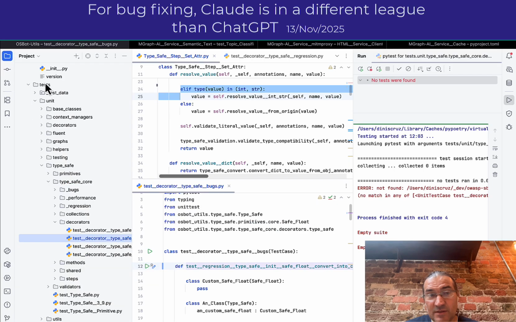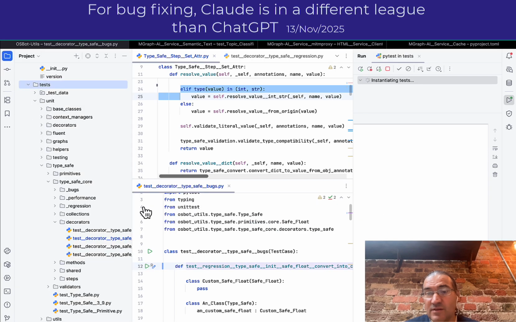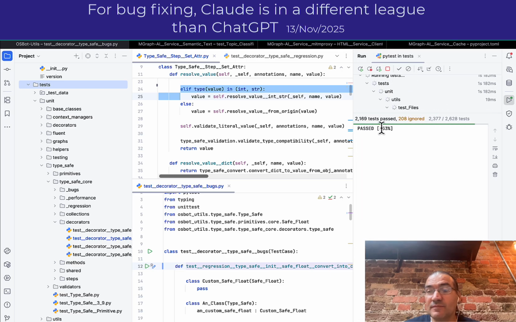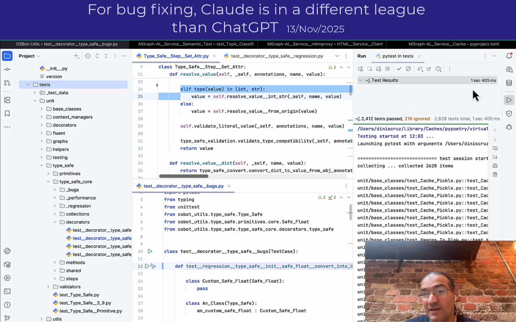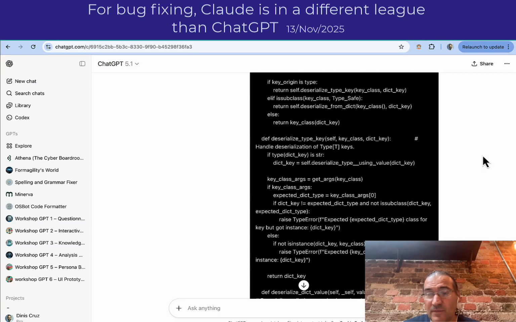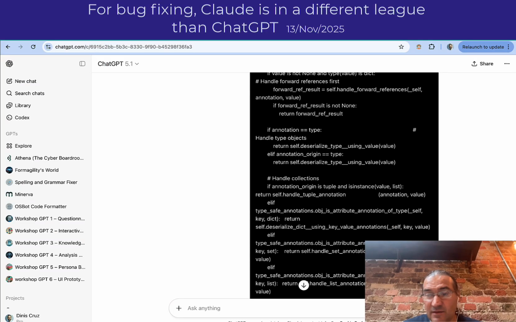What's also very important is if I run all my tests, which in this case are these 2,412 tests, 1.45 seconds, pretty cool. I had no side effects, which is great. So I can commit.